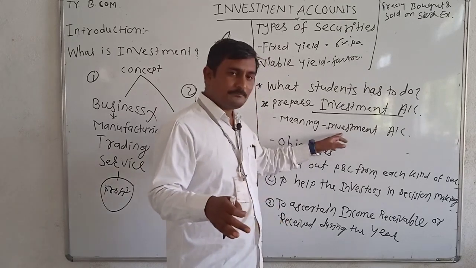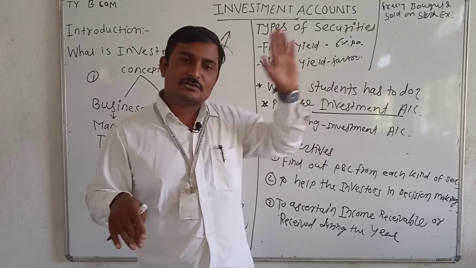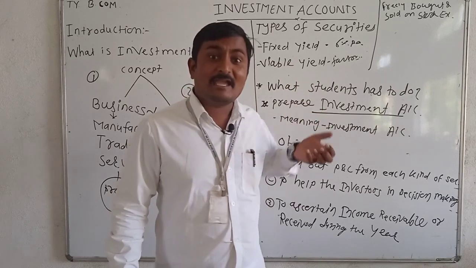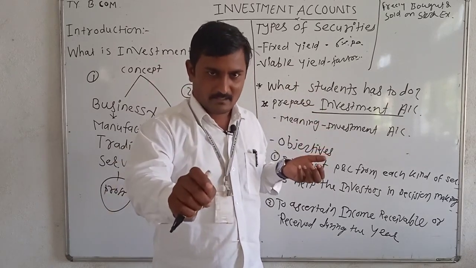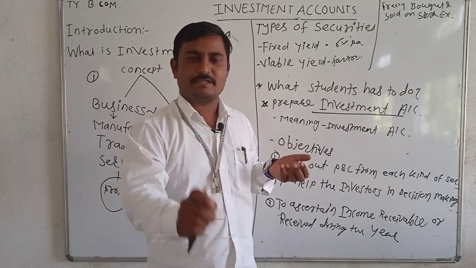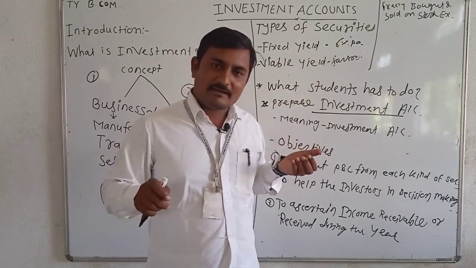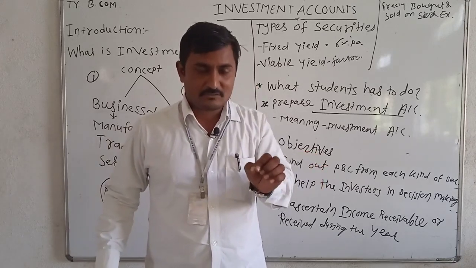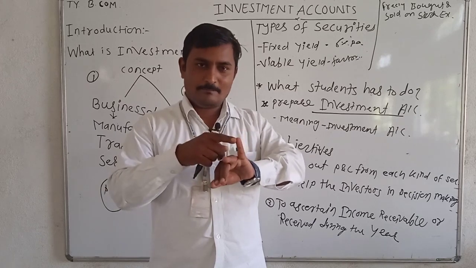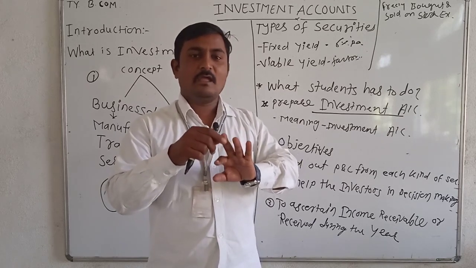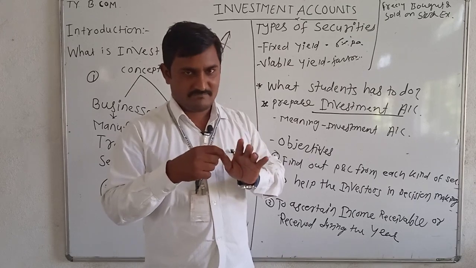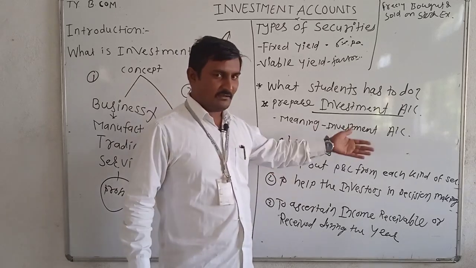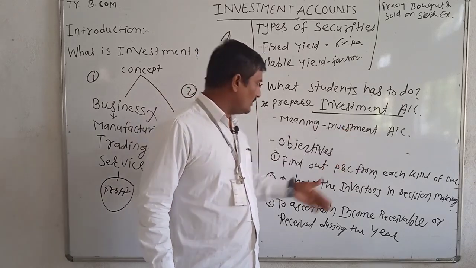So investment account, ledger, I am talking about ledger, two sides, debit side, credit side. Whenever an investor purchases the investment, debit it. Right? Whenever an investor sells the asset, credit it. So there are columns: date column, then particular column, then capital column, cost column, interest or dividend column, and the same columns on the credit side also. I will explain in detail when we go to solve the problem.